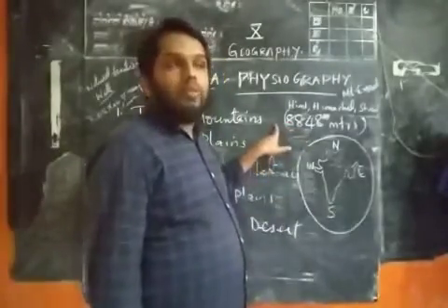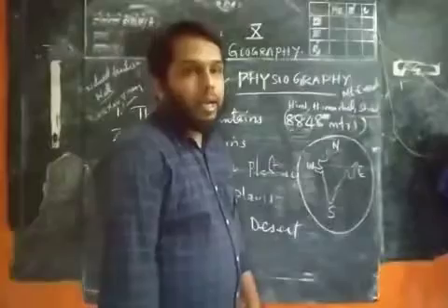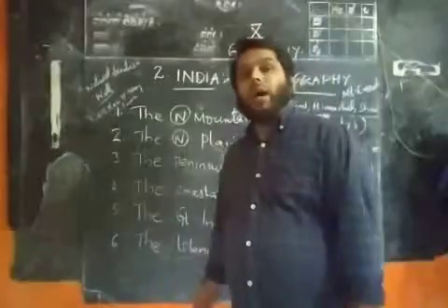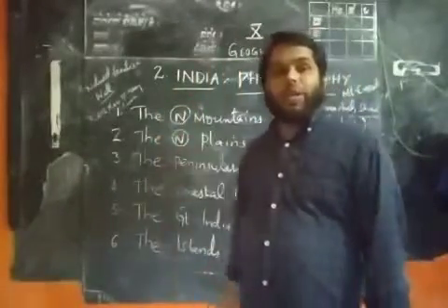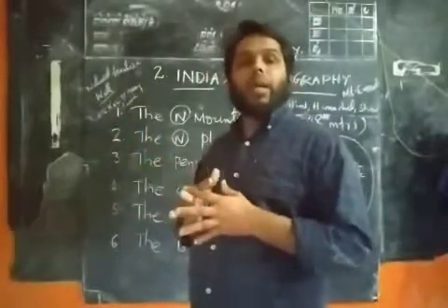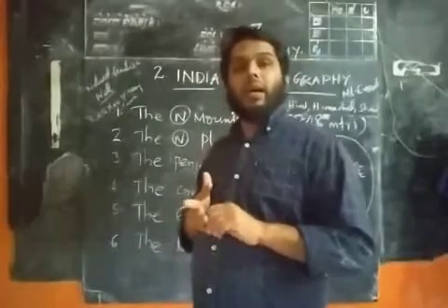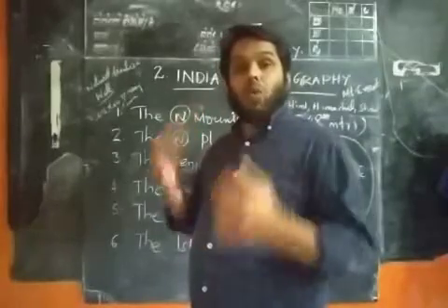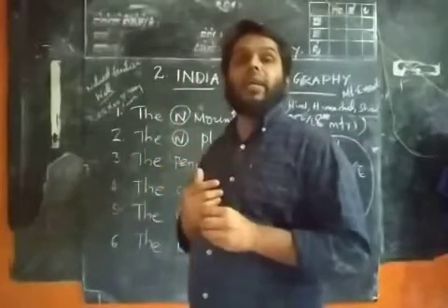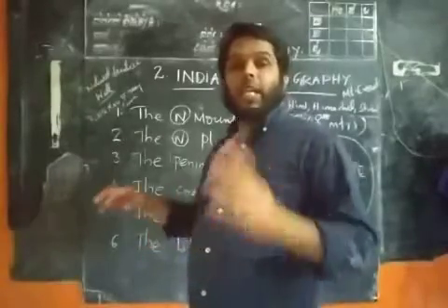And remember, the height of Mount Everest is 8,848 meters, that is approximately 9 kilometers. We can round it into 9 kilometers. Our northern Himalayas act as a natural frontier or natural wall, protecting us from the neighboring countries, especially China. It also protects our country like a big wall, preventing the cold winds blowing from Central Asia and China. It is protecting our country from cold winds as well as from enemies.